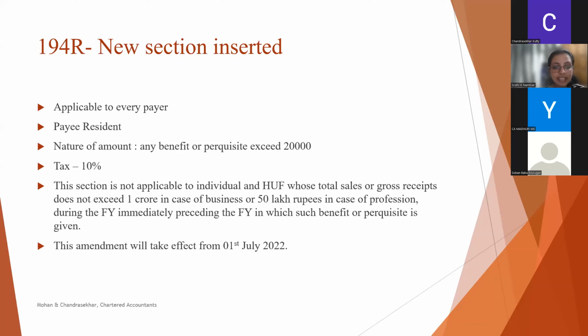So it is clear that the limit is 20,000. That is, if the payment is less than 20,000 in a financial year, this TDS section will not be applicable. And it is also mentioned in the section that this section is not applicable to individual and HUF whose total sales or gross receipt does not exceed 1 crore in case of business or 50 lakhs in case of profession during the financial year immediately preceding the financial year in which such benefit or perquisite is given.